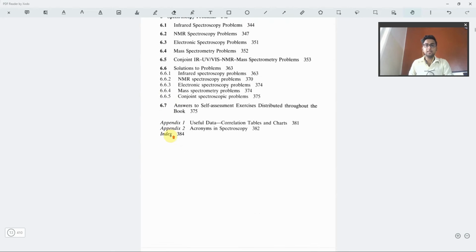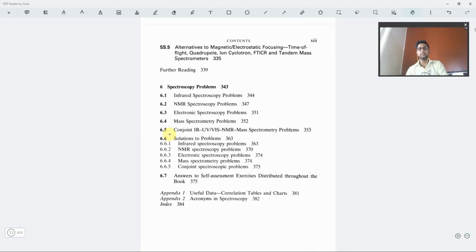So next we have the best part I like about this book: the overall information is totally given up till the 5 chapters, and then in the 6th chapter we have spectroscopy problems, which are problems related to all of IR, NMR, electronic, mass spectroscopy, and the combined UV IR NMR problems. All of them are quite properly covered, with many questions given in regards to all of the chapters. And not only that, the solutions of the questions that are given are also discussed in this book. Okay. So what you can do is firstly read all the chapters, then you may solve all the questions, and then you can verify whether the answer that you have found is correct or not.